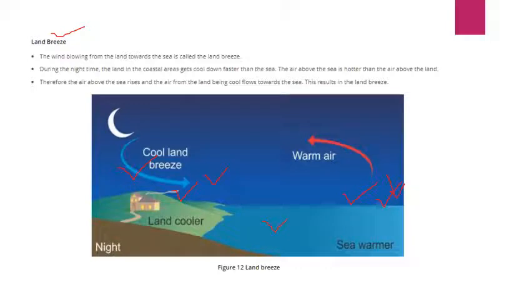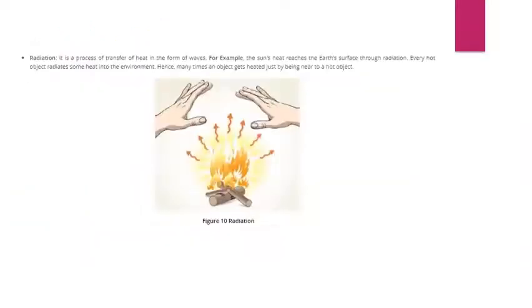So the air from the water moves up like this, and when the space is empty over here, the cool air comes and takes the position of the air which has already gone up. The cool air is coming from the land side, that is why it is called the land breeze, and all these processes occur due to the convection process.